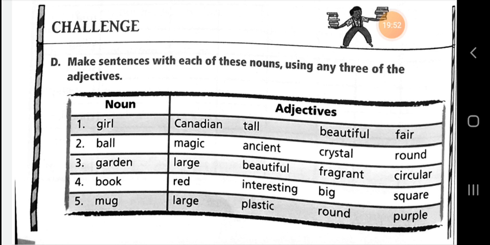Fifth sentence: the noun given is mug and the adjectives are large, plastic, round, purple. There is a large purple plastic mug on the table. So now exercise D has been completed.